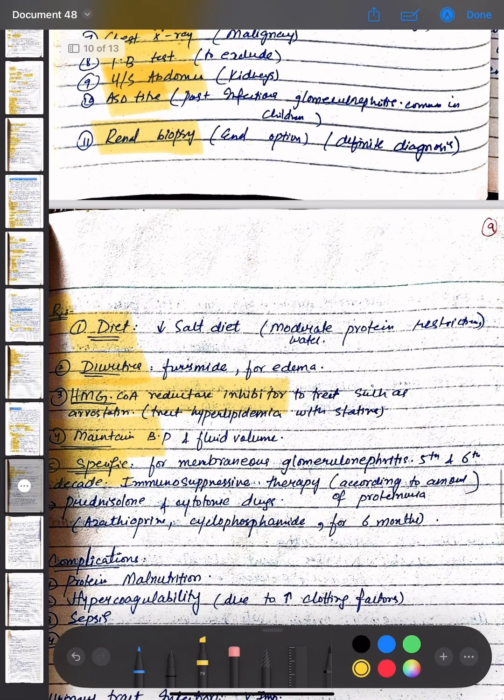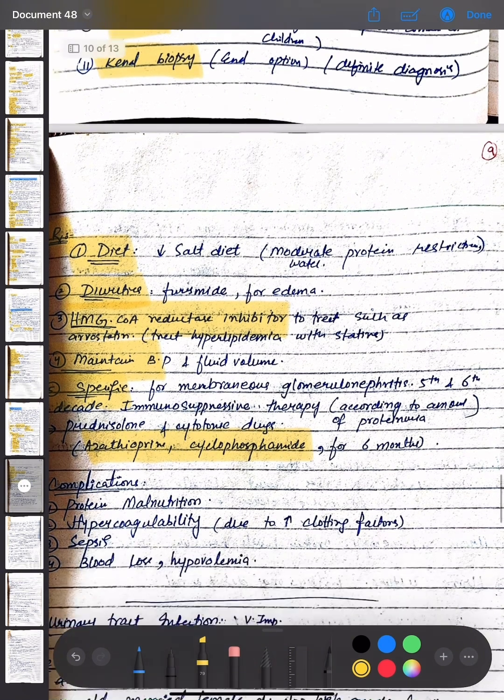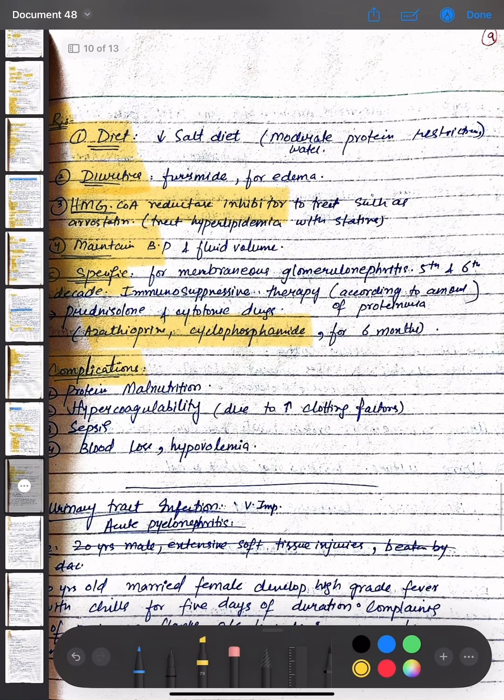in the 5th and 6th decade. Immunosuppression therapy is provided according to the amount of proteinuria. Prednisolone and cytotoxic drugs are used, that is azathioprine and cyclophosphamide, for 6 months. The complications of nephrotic syndrome are protein malnutrition, hypercoagulability due to increased clotting factors, sepsis, and blood loss and volume loss.